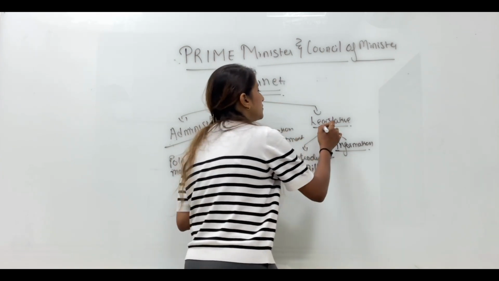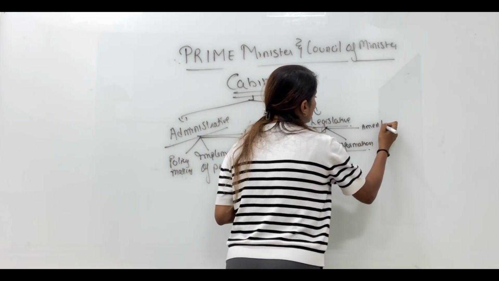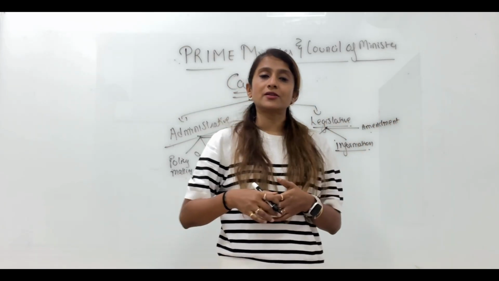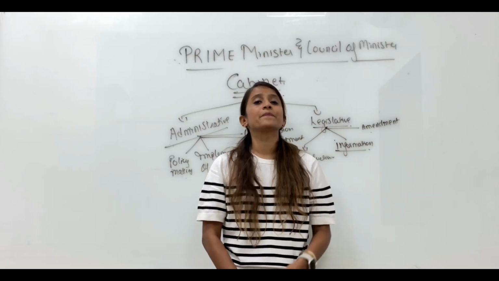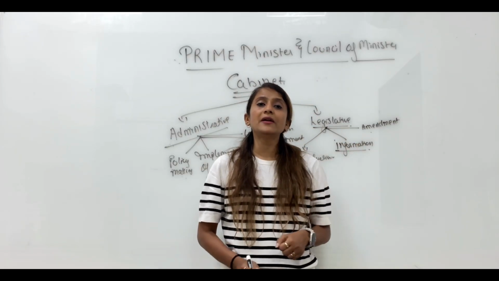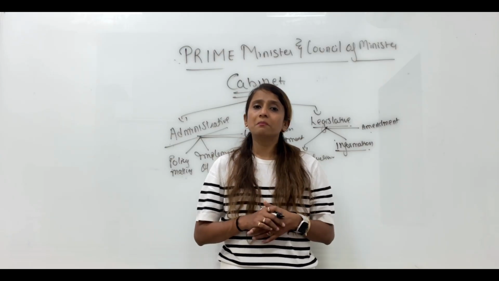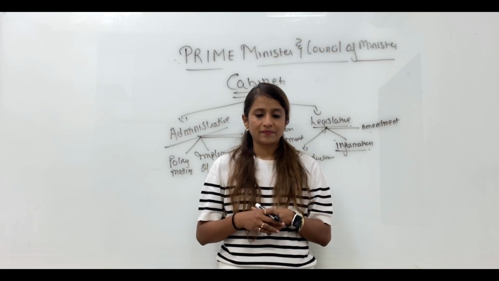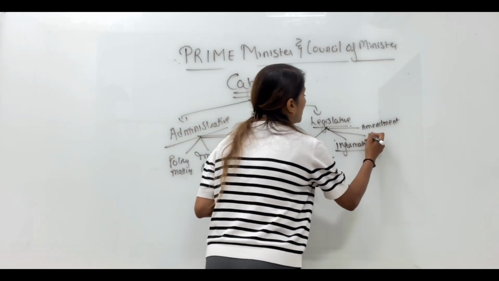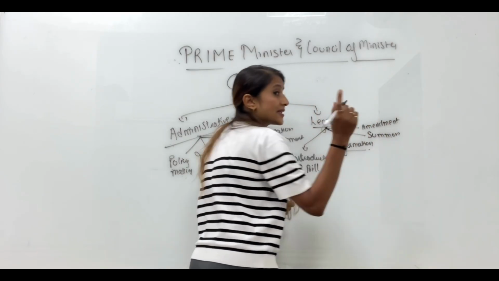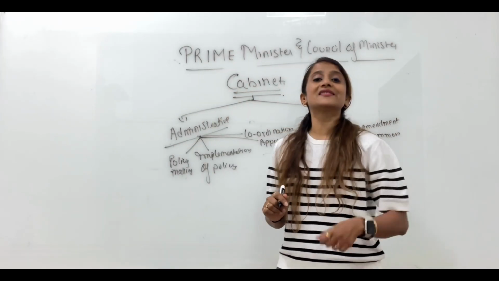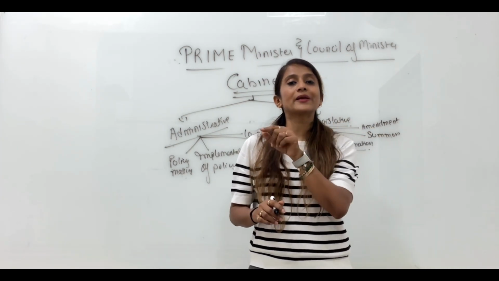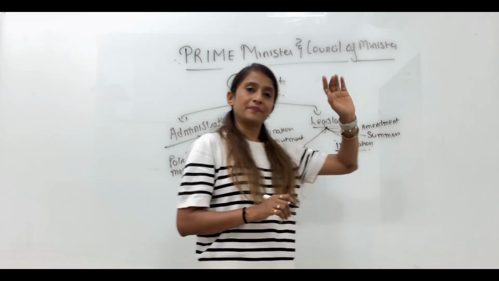Then we have amendment to constitution. Again, we had done this in chapter number 1 of civics. Okay, amendment of constitution is done by Lok Sabha and Rajya Sabha individually by 2/3 majority, correct? Coming back to that point, amendment to constitution is done by parliament, but the real role in that also is played by cabinet. Also, summoning the house. If there has been a gap of more than 6 months between two consecutive sessions, who will summon the house? President. But the advice to the president is given by cabinet.